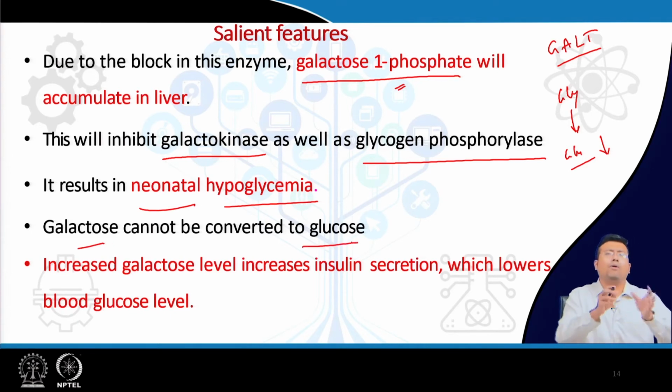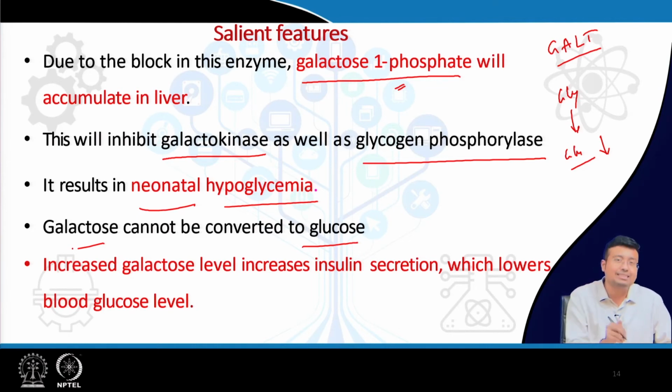And galactose cannot be converted to glucose. Why are we relying on galactose to form glucose? The newborn babies are only and only dependent on mother's milk. There is no other source of glucose. You and I can simply drink multiple energy sources and we are getting ready-made glucose to start with. The newborn babies don't. Only mother's milk, that is lactose, is getting converted to glucose and galactose. Galactose is the primary source of food in newborn babies.